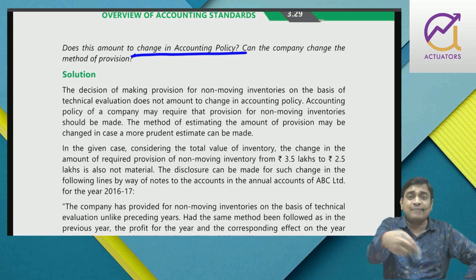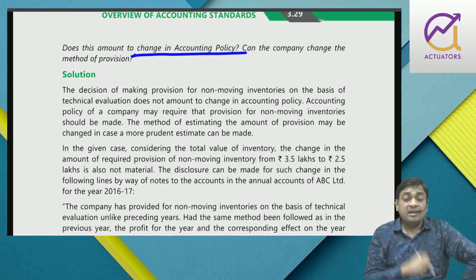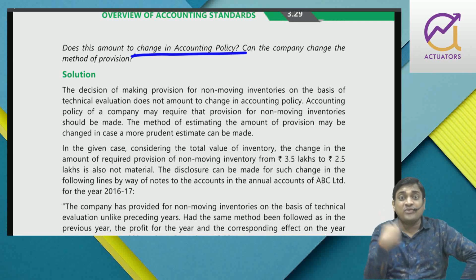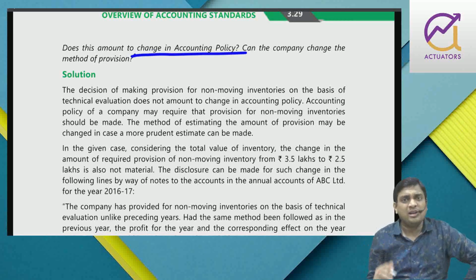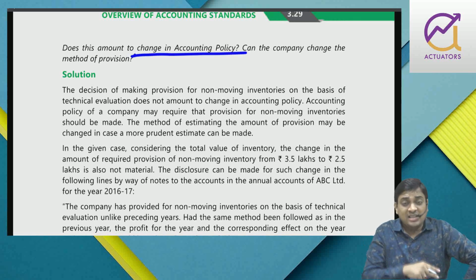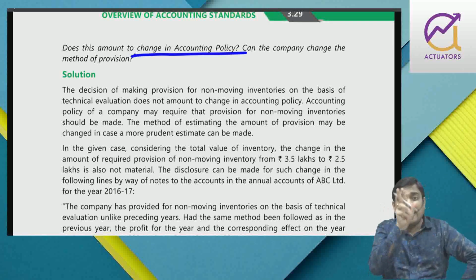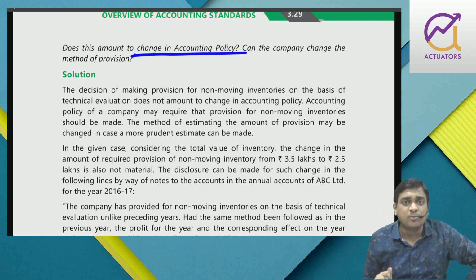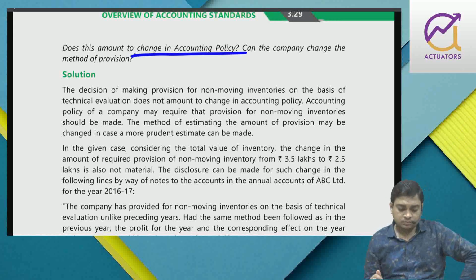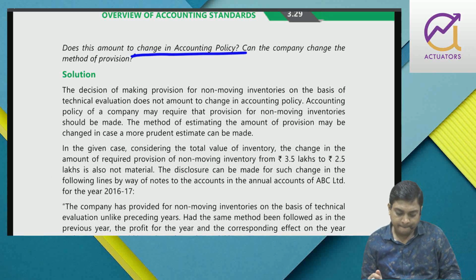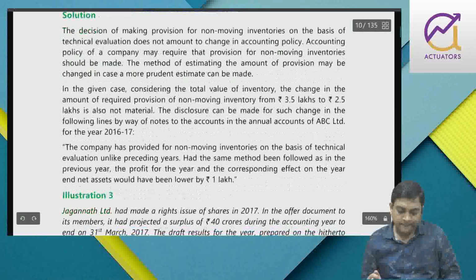Accounting policy says that provision should be made. I have changed the way of ascertaining the provision amount. That is not a policy. Policy is whether to provide provision or not. That is the policy. Have I discontinued providing provision? No. Right?